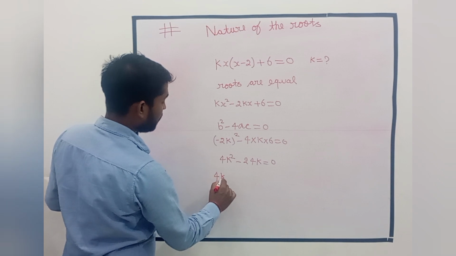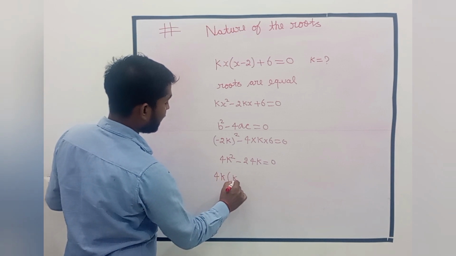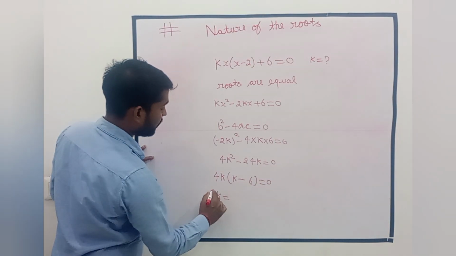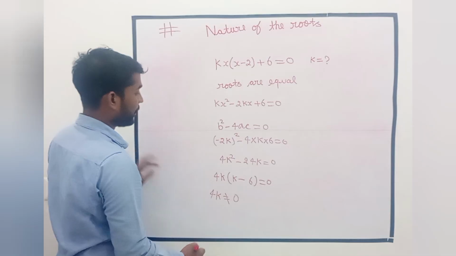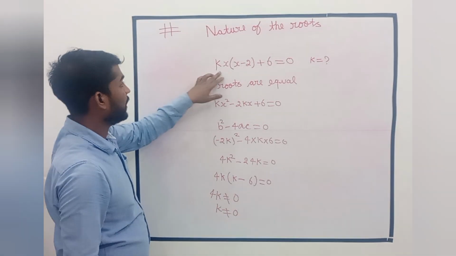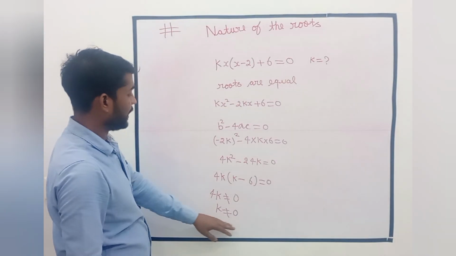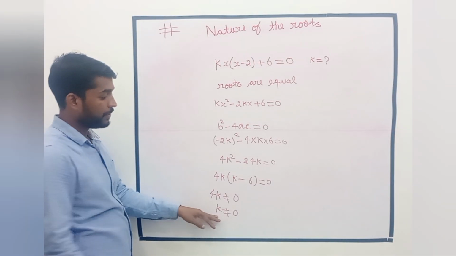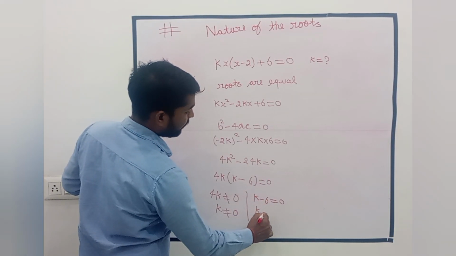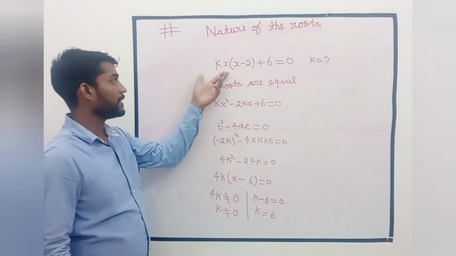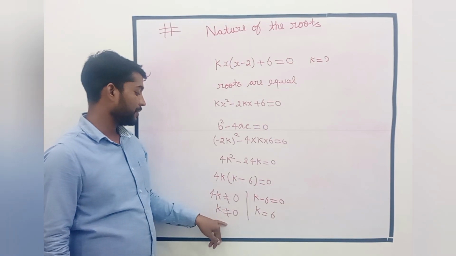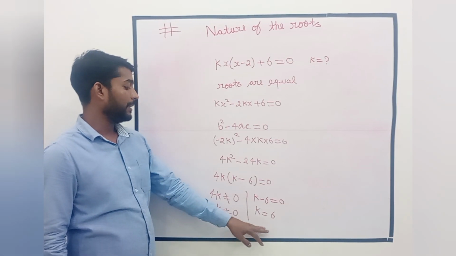Taking 4k as common, we get k minus 6 equal to 0. Here 4k is not 0, because if k is 0, then this is not a quadratic equation, and therefore k should not be 0. That means k minus 6 is 0, and therefore k is 6. The value of k is 6 for this equation. The roots are equal, and we have calculated it, and this term is eliminated, and the answer is this.